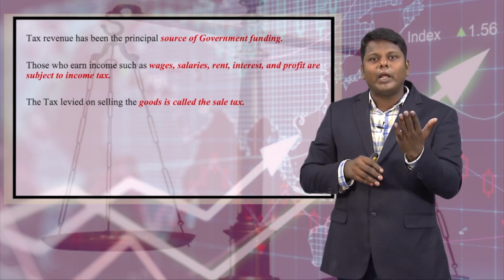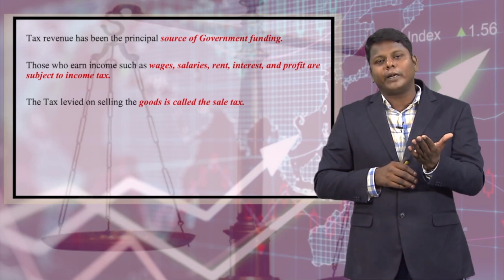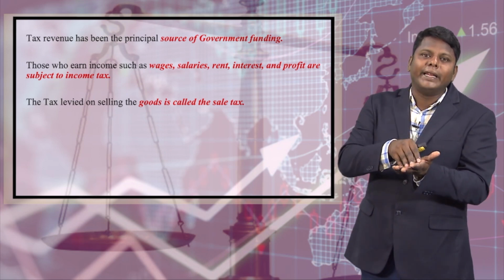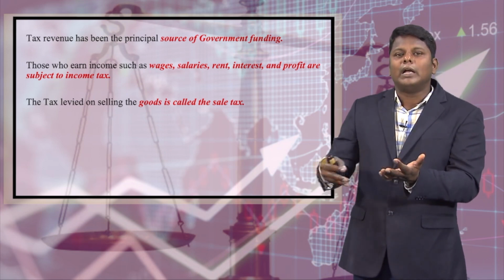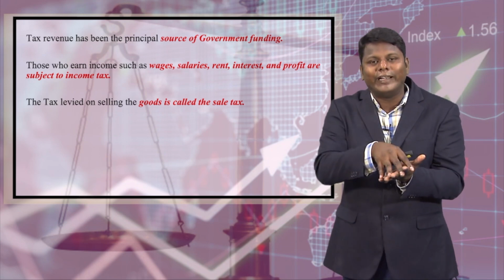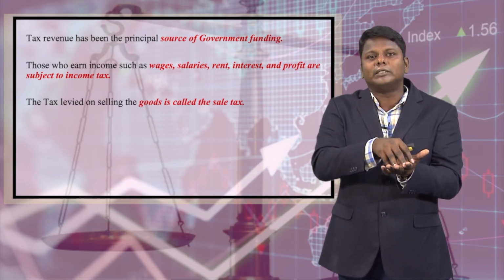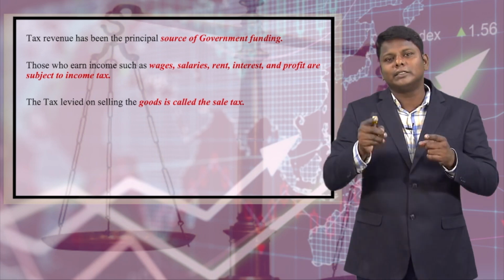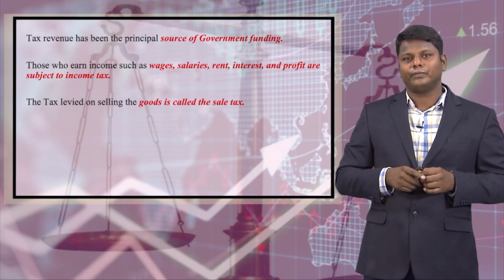If the worth of the product is 100 rupees, and they add tax of some 12%, I am paying 112 rupees or 118 rupees or 120 rupees; this amount is called sales tax. This is indirect tax.